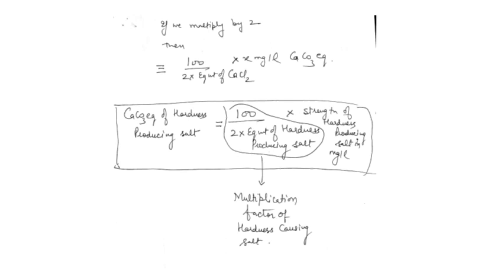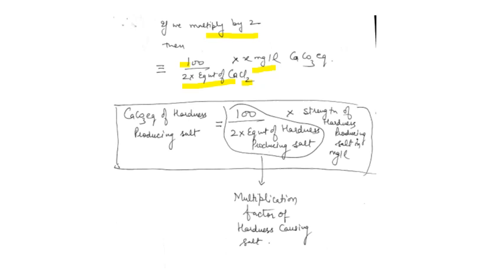Now again, if we multiply the 2 in the numerator and denominator, we get 100 in the numerator, but downwards we are not multiplying, we just remain at 2 into the equivalent weight of calcium chloride into X. So this becomes a general formula.